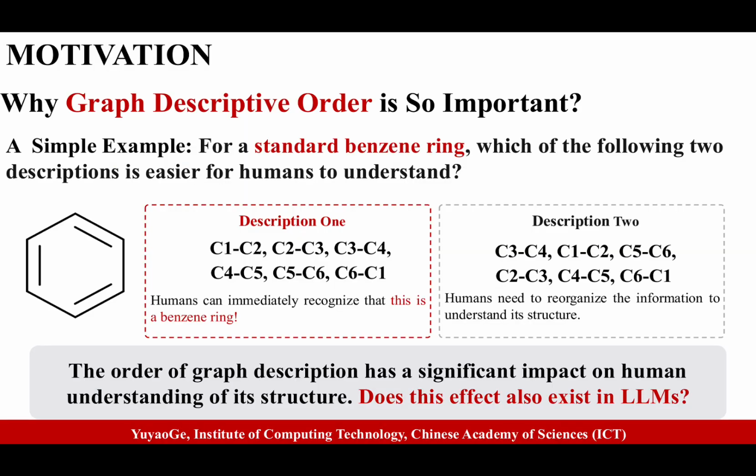Here's a simple example. Look at this benzene ring structure. On the left, we present edges in a logical order, C1, C2, C2, C3, and so on. Humans can immediately recognize this as a benzene ring. But here, we present the same edges randomly. Humans need extra effort to understand the structure. This raises an important question. If order affects human understanding, does it also affect LLMs?